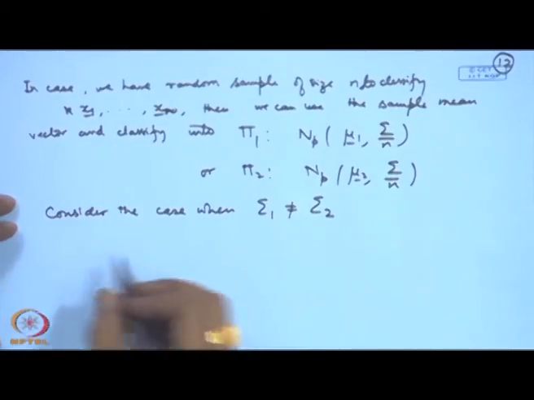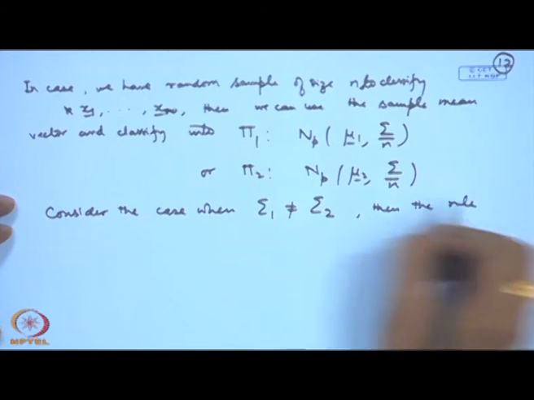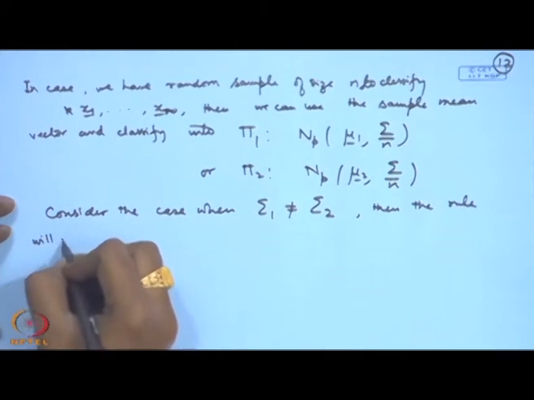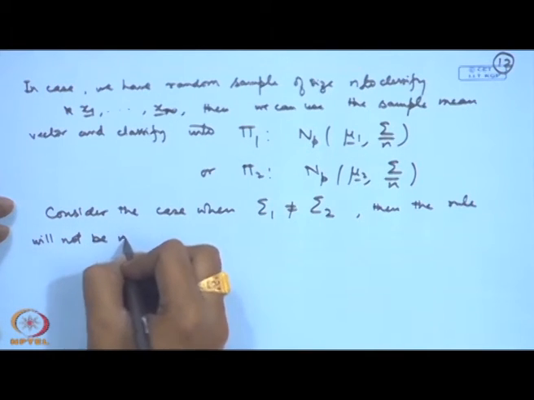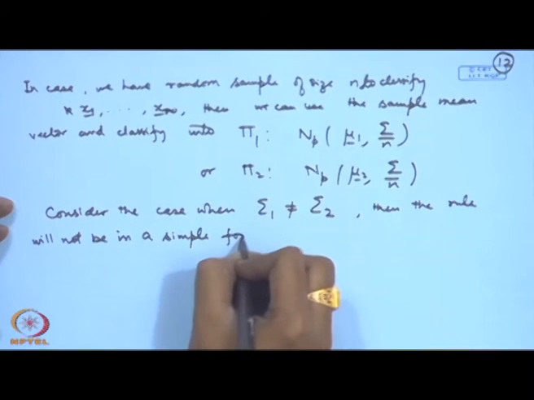So, the rule will not be in a simple form.